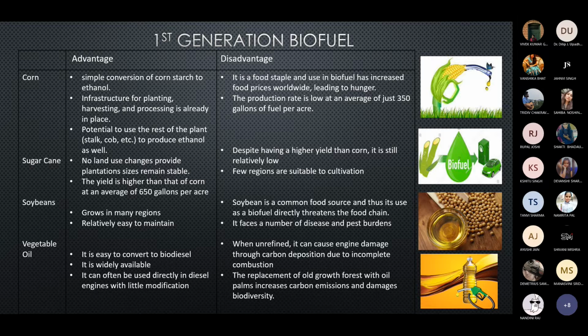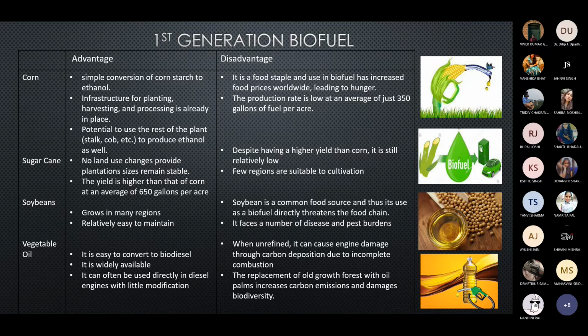Just like Adish has mentioned, there are starch, sugar, and vegetable oils. It's important to know that the structure of the biofuel itself doesn't change across generations, but the source from which the fuel is derived brings the change. The basic sources which derive the biofuels are corn, sugarcane, soybean, and vegetable oil.